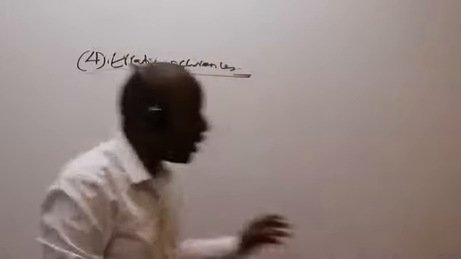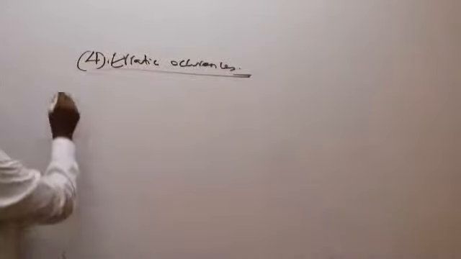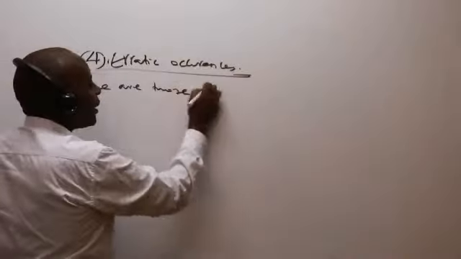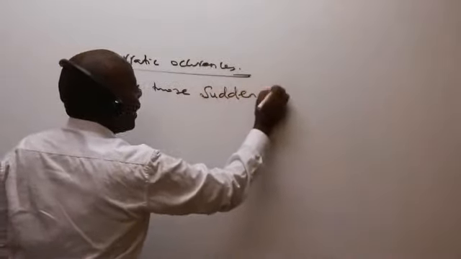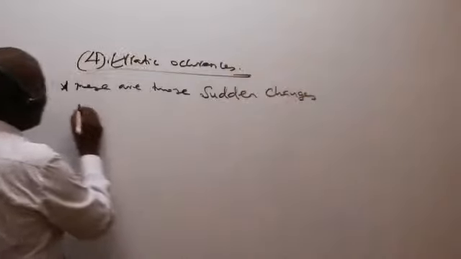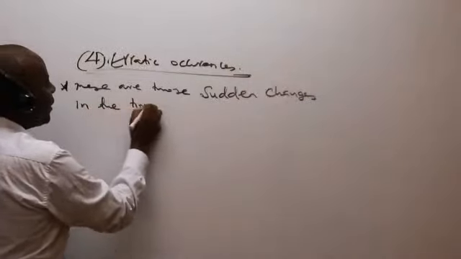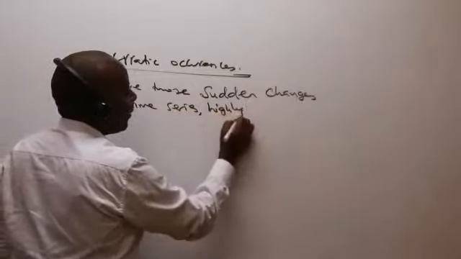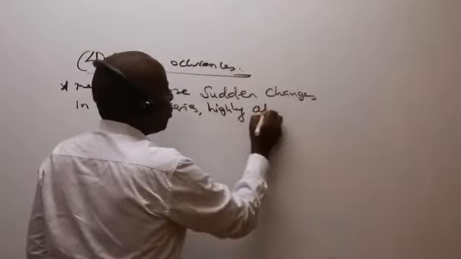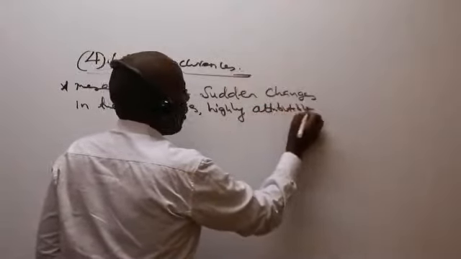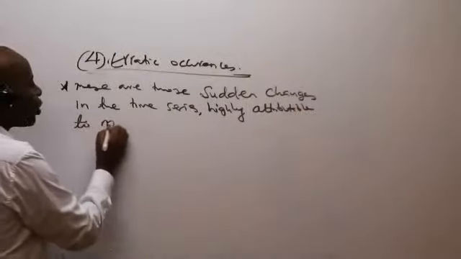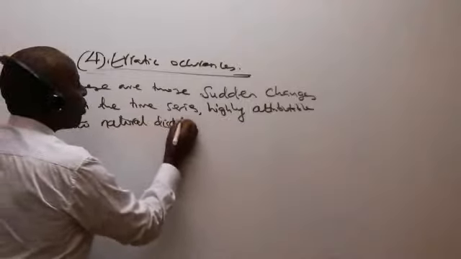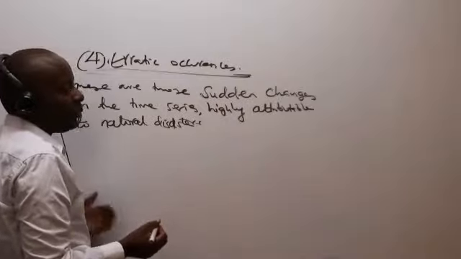Erratic occurrences, what you're supposed to know is that these are those sudden changes in the time series, highly attributable to natural disasters.